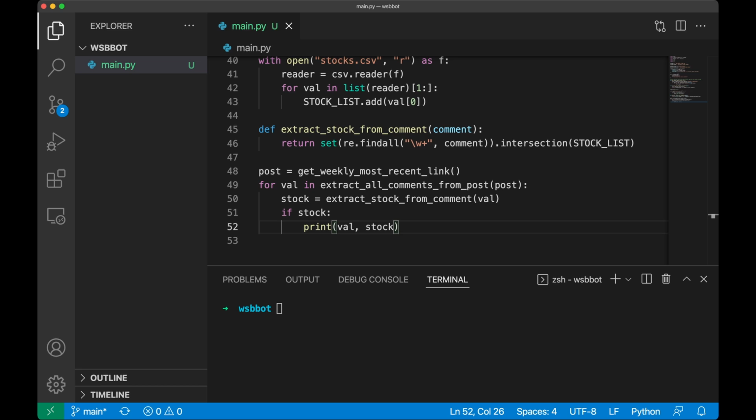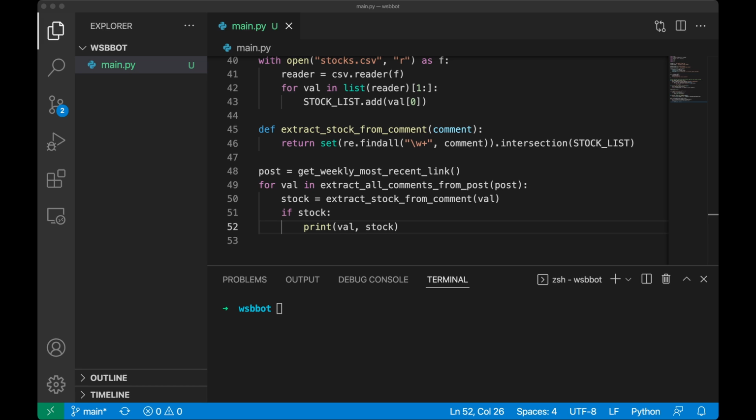Now we want to create a function that takes the sentiment of each comment that contains a stock ticker in that thread. We're going to be using something called sentiment polarity, which basically returns a value from -1 to 1, corresponding with how positive or negative the statement is. If it's -1, then the statement is overwhelmingly negative, whereas if it's +1, then it's a really positive statement. And obviously most sentences fall somewhere in between the two.